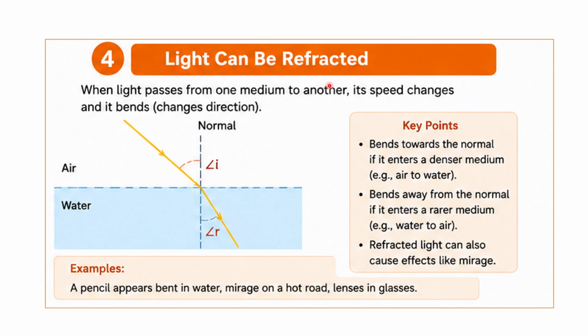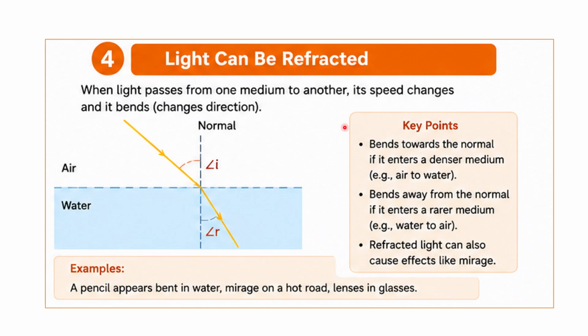Light can be refracted. When light passes from one medium to another, its speed changes and it bends, which means it changes direction. It bends towards the normal if it enters a denser medium, and bends away from the normal if it enters a rarer medium. Refracted light can also cause effects like a mirage.